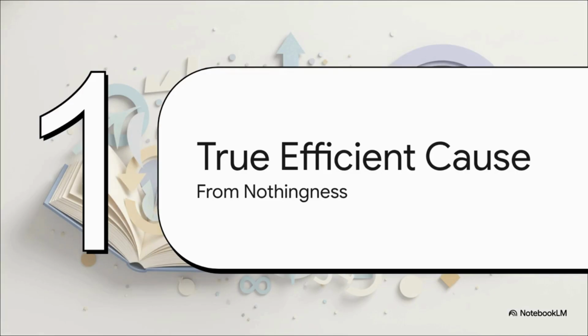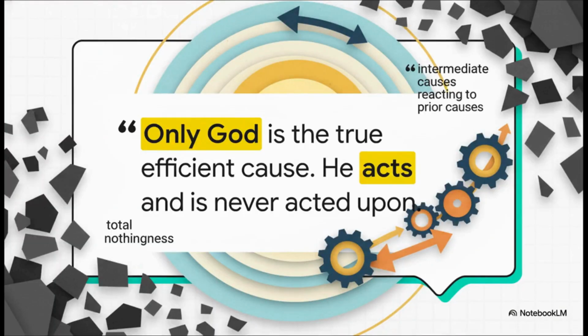Which leads perfectly into Part 4, the true efficient cause, or creation from nothingness. We've reached the intellectual climax of his whole argument here. What actually pushed that first domino? Well, the crucial point is this. Al-Kindi identified God as the true efficient cause, or in his specific terminology, ibda. Unlike all those intermediate causes that are just helplessly reacting to prior causes, God is the eternal source. A source that acts, is never acted upon, and ultimately brought the entire finite world out of total nothingness.